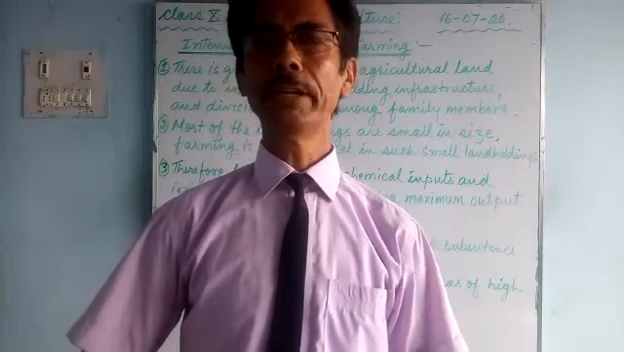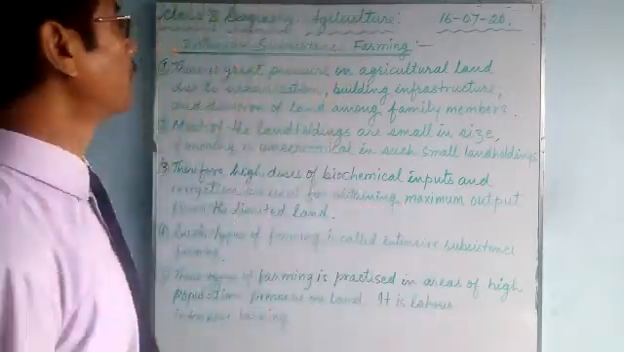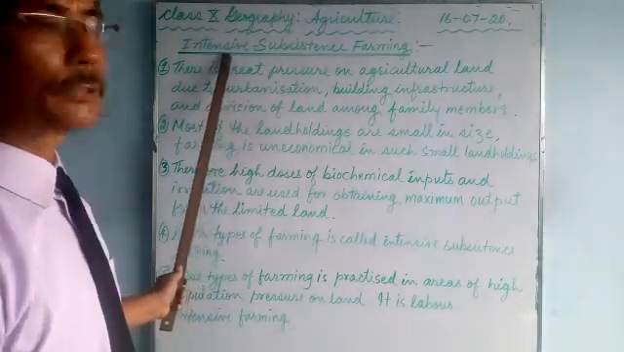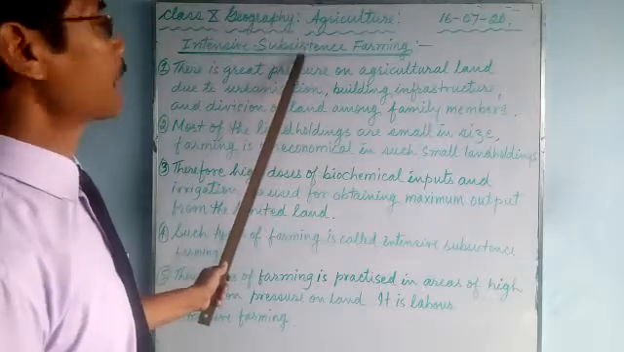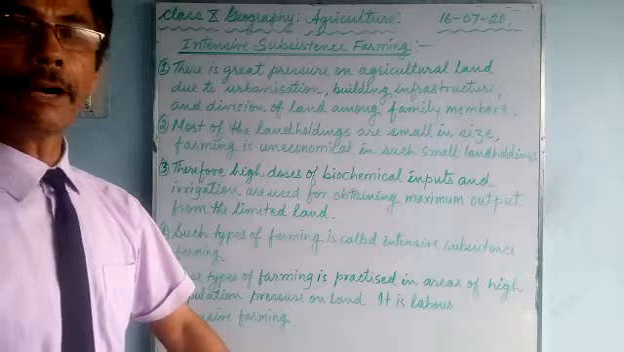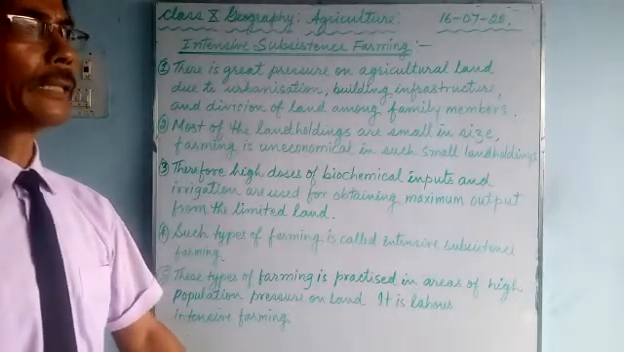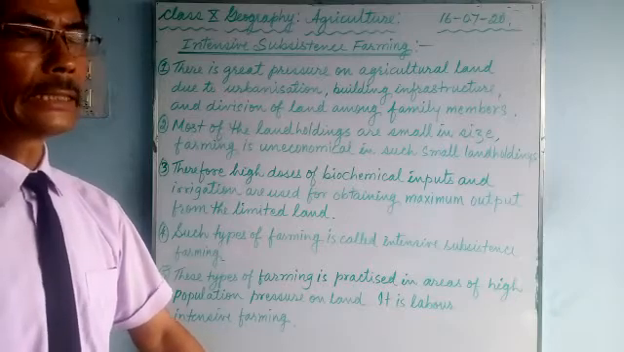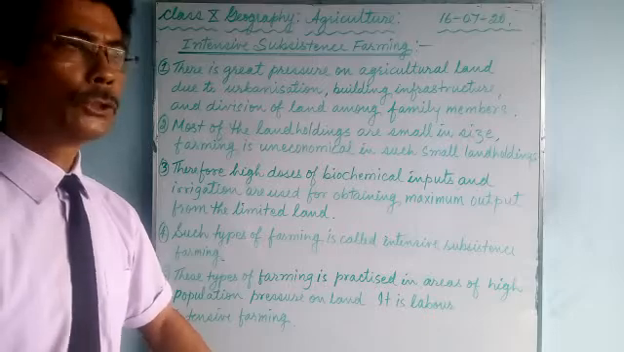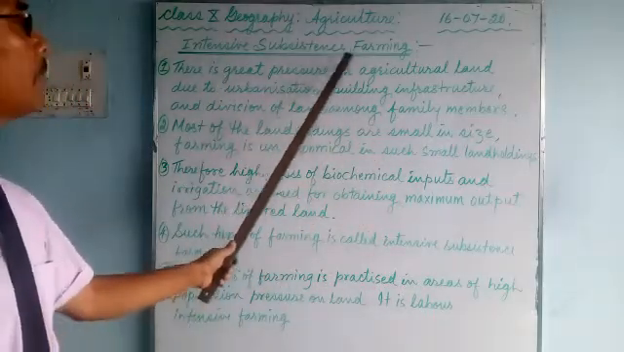We are doing geography, and in geography we are doing agriculture. Today we'll continue with intensive subsistence farming. There are various types of farming: extensive farming, subsistence farming, intensive subsistence farming. So we'll talk first about intensive subsistence farming.